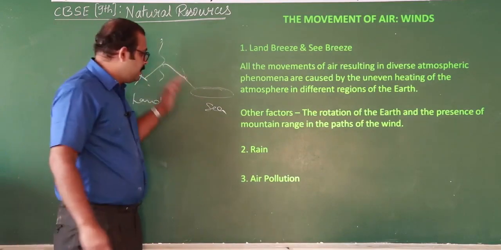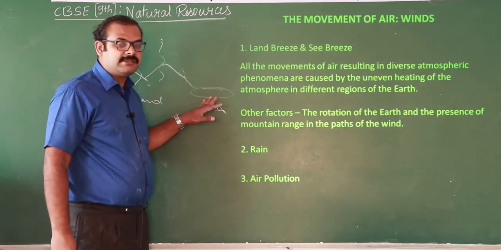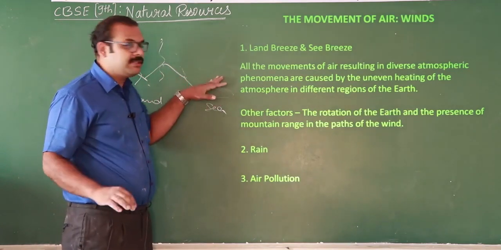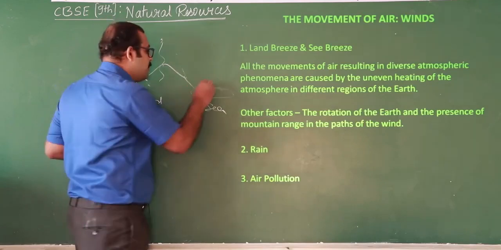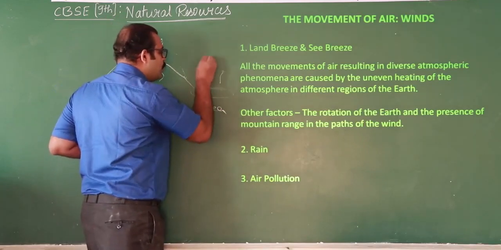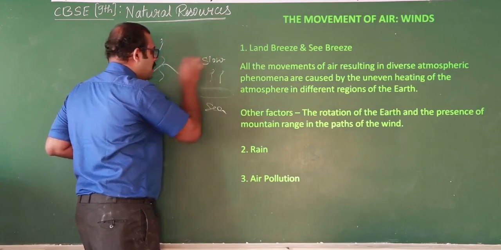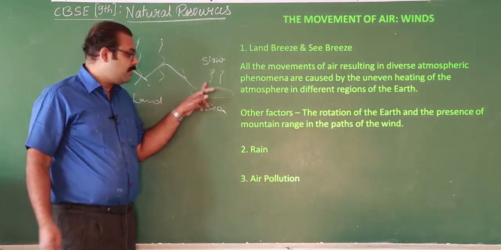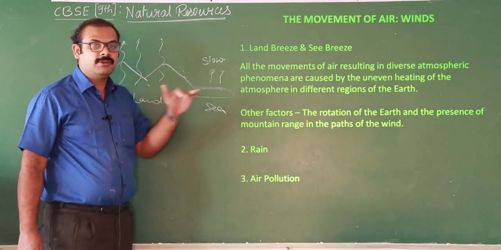Okay, then here also in the sea, in the water body, the air which is present above the sea will also rise upward, but this is a very slow process compared to land. The rising of the air over the sea is a very slow process.